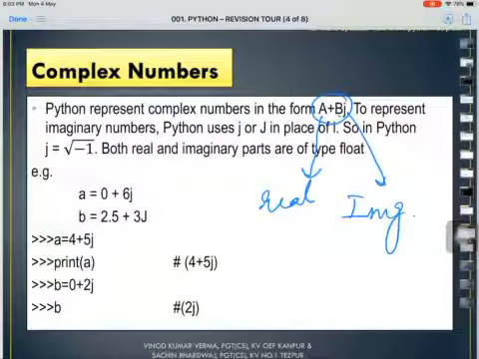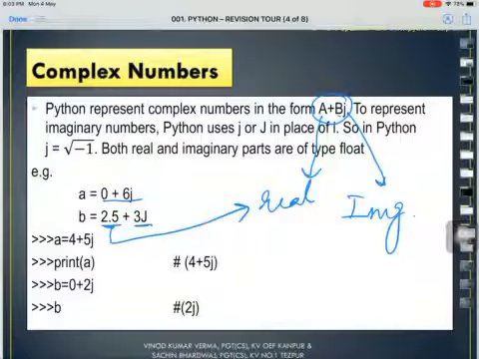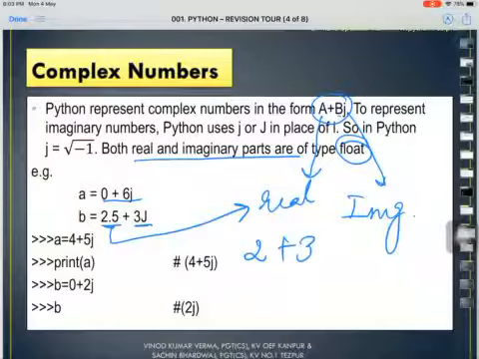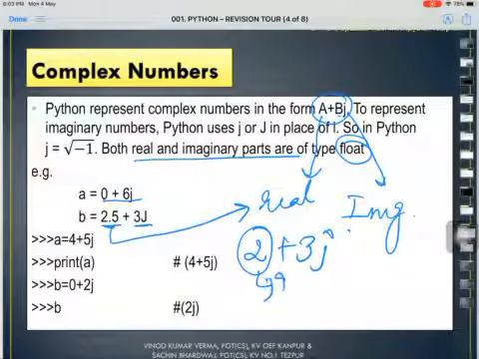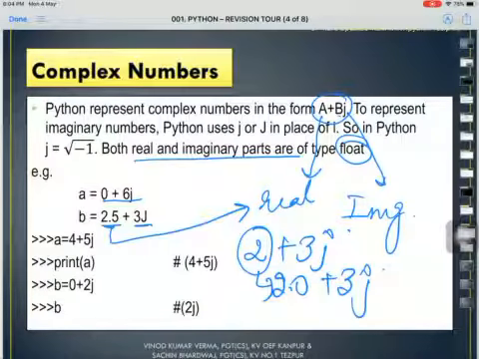Alright, now see the examples here. 0 plus 6j, 2.5 plus 3j. So this 2.5 is a real part, and please do remember that real and imaginary both parts are of type float. So if I say 0, 0 is nothing, neither an integer nor a floating point. So if I say 2 plus 3j, your interpreter will read this 2 as 2.0 plus 3j. Alright, so this is how we have stored the value.